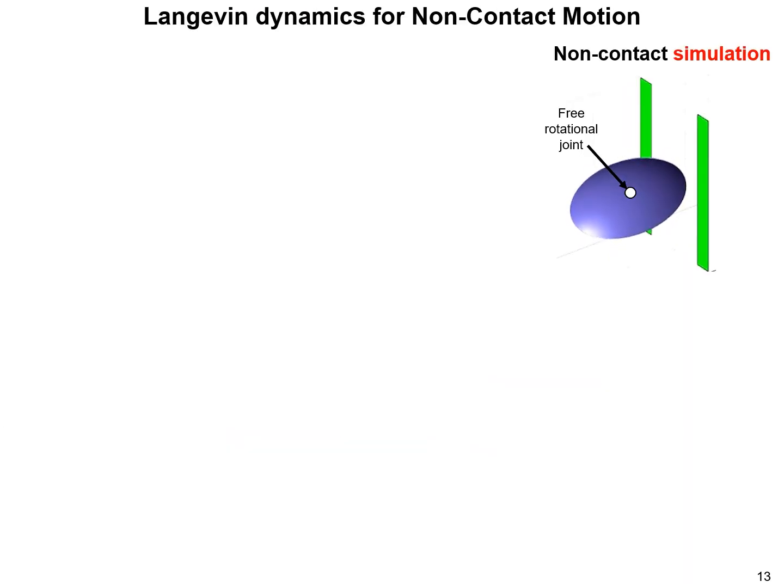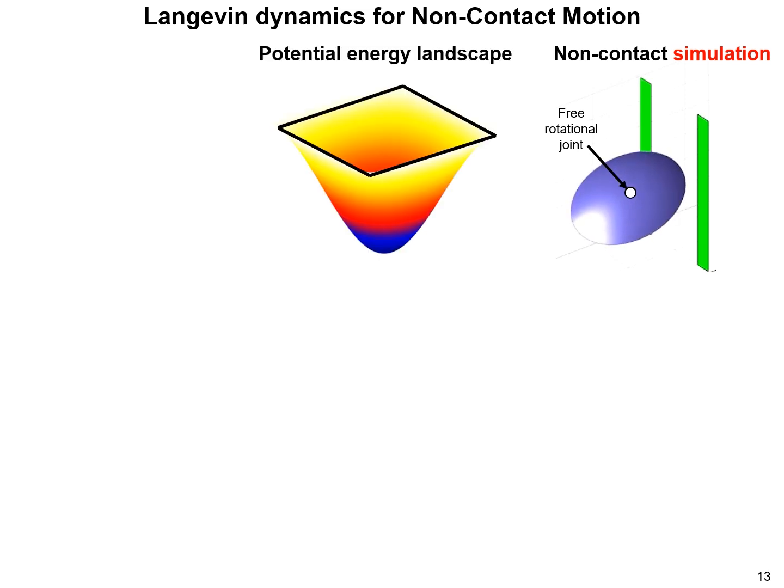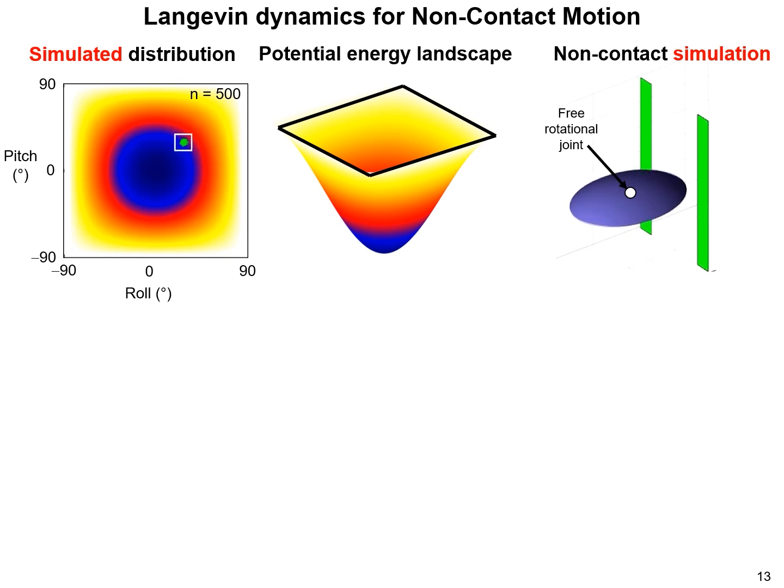Before moving to the robot-beam contact case, we first simulated a non-contact scenario, where the robot had a fixed translational joint but was free to rotate. Without contacting obstacles, the potential energy landscape increases with pitch and roll, forming a bowl-like shape. The batch simulation results show that the robot drifts toward the landscape basin due to gravity, while spreading out due to the randomness.